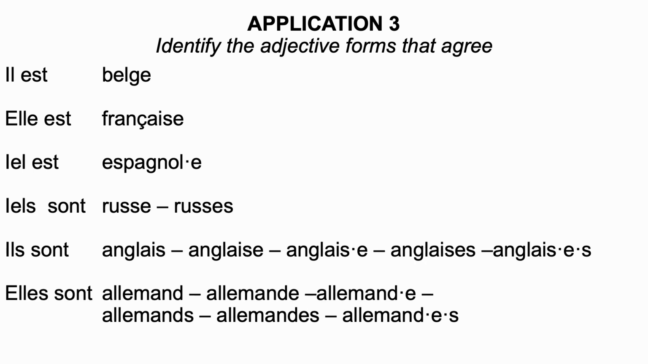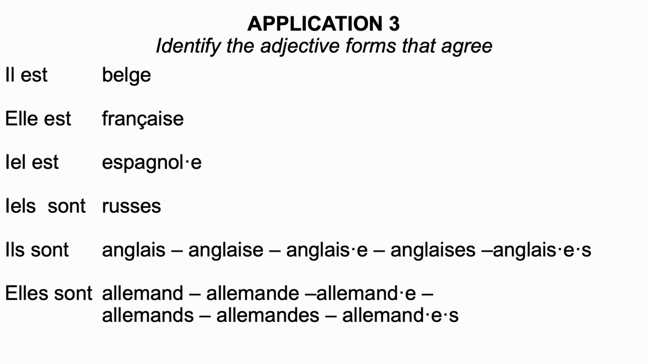Ils sont. Yell is non-binary plural, so you need to use the non-binary form of the adjective, which is here russe with an S. Russe in the masculine form ends with an E, so it can be used as the masculine, feminine, and non-binary form. And in the plural, you need to add an extra S.